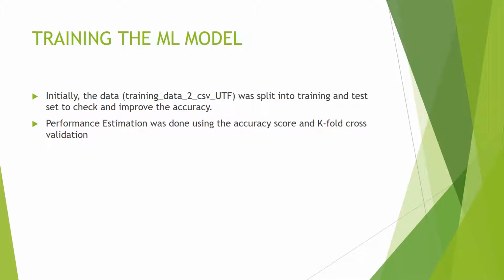Training the machine learning model. In order to train a machine learning model and check its accuracy, we split the original dataset into a training and test set. We assigned 80% of the original dataset to be used as the training set, while the remaining 20% was used as the test set. The performance estimation for a model was done using the accuracy score and the k-fold cross-validation score, in which the dataset is split into k consecutive folds and each fold is then used once as a validation set while the remaining folds form the training set.